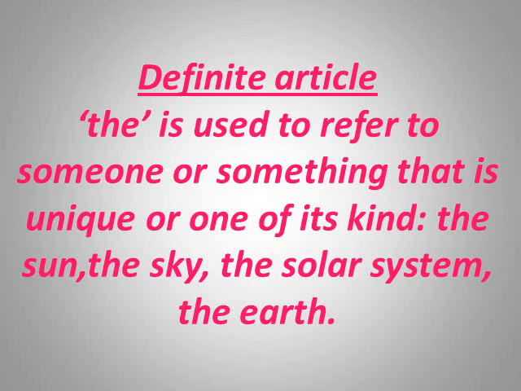Now what are definite articles? The. When is the used? The is used to refer to someone or something that is unique or one of its kind: the sun, the sky, the solar system, the earth, etc.